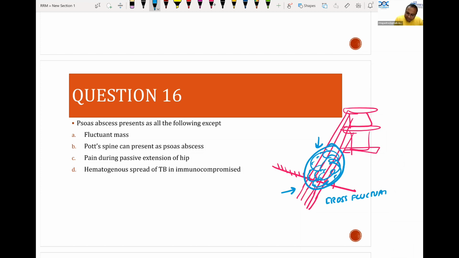So when you see these patients, they will be lying with a flexed hip all the time. When you try to extend, there will be pain during passive extension. Pott's spine will be present. Pott's spine can present as psoas abscess, true. Hematogenous spread in immunocompromised, all the answers are true here. So I don't know. Okay, then no problem.